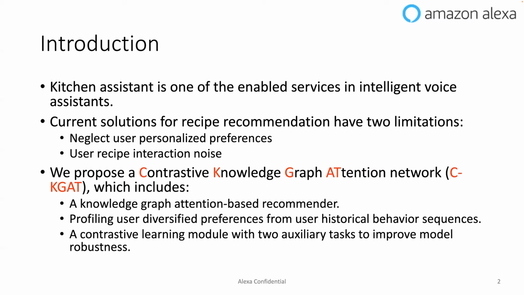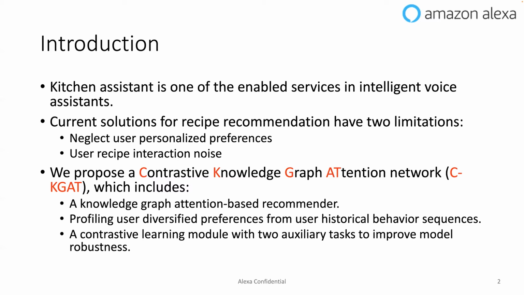And the current solutions for recipe recommendation have two limitations. First, it neglects user personalized preferences. And second, there are some user recipe interaction noises there. For example, users may randomly or mistakenly click on some recipes.